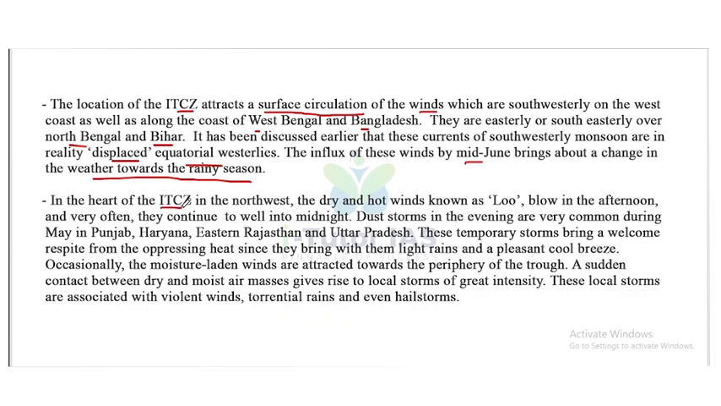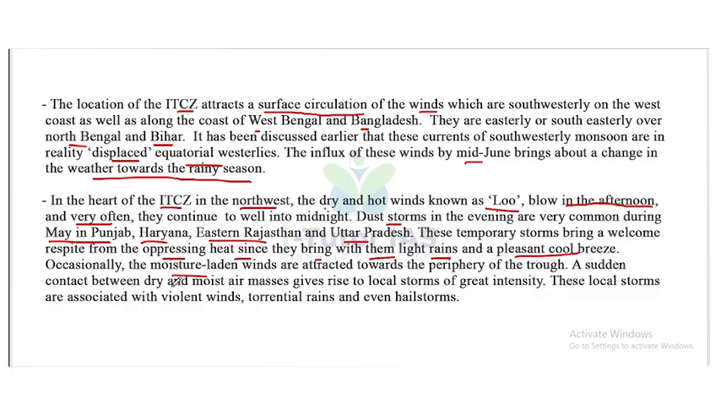In the heart of the hot weather season in the northwest, the dry and hot wind, known as Loo, blows in the afternoon, and very often it continues well into midnight. Dust storms in the evening are very common during May in Punjab, Haryana, eastern Rajasthan and Uttar Pradesh. These temporary storms bring a welcome respite from the oppressive heat, since they bring with them light rains and a pleasant cool breeze. Occasionally, the moisture-laden winds are attracted towards the periphery of the trough.